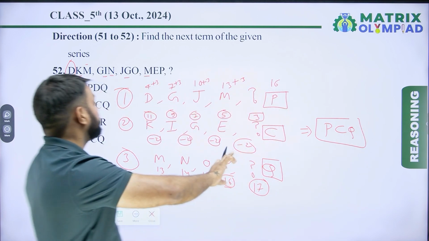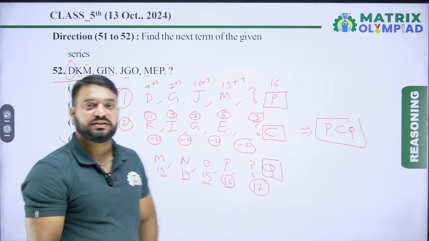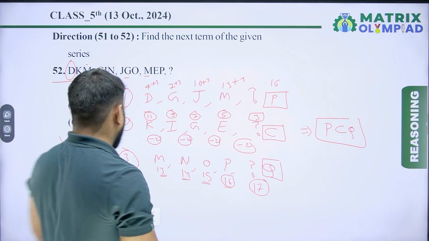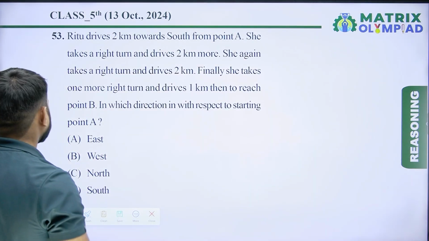PCQ is the next term of the given series. So here option D is the correct answer of this question. Let's move on to the next question. Now the next question is question number 53.